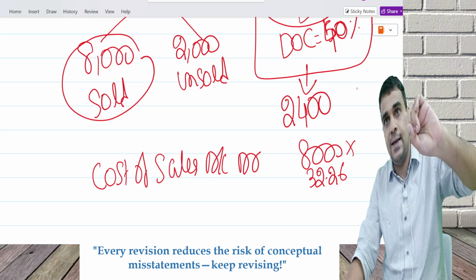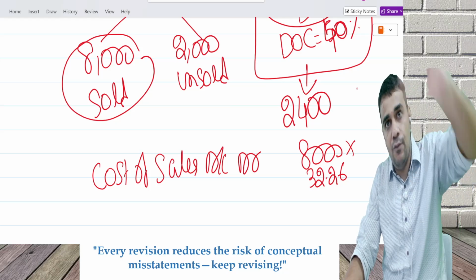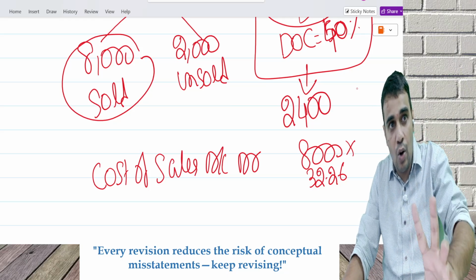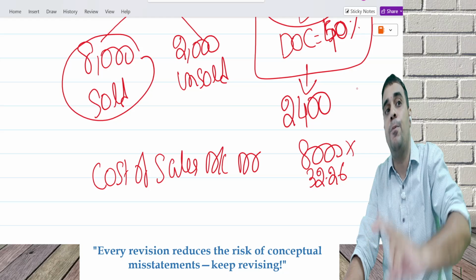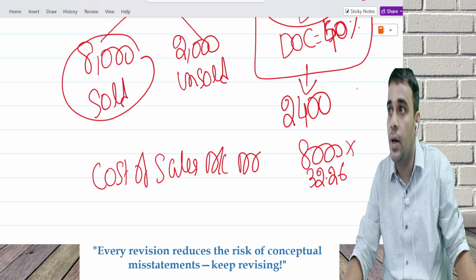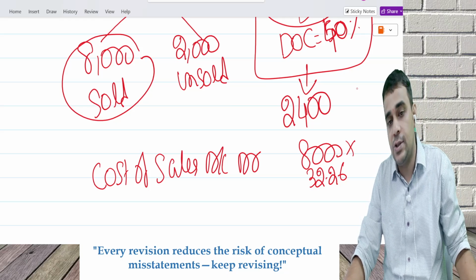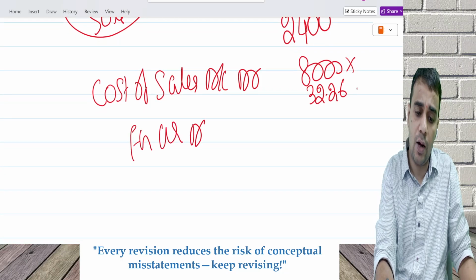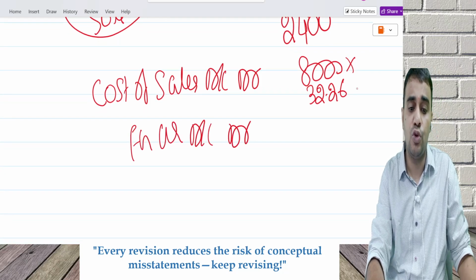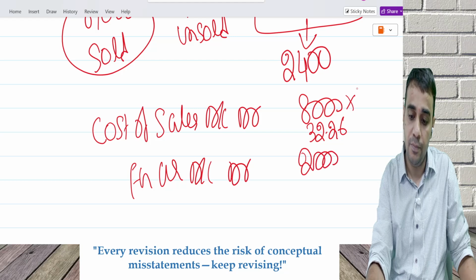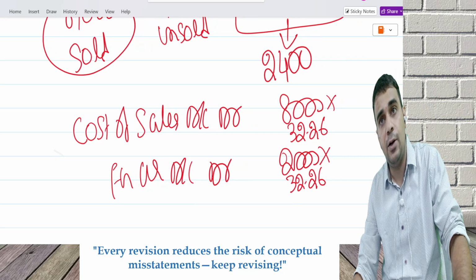Cost sheet says any abnormal expense will not come in the cost sheet. Any normal expense will come in the cost sheet. So this 8,000 into 32.26 will form part of cost sheet. FG control account debit. What is FG? 2,000 units unsold into 32.26. This will be debited to FG.